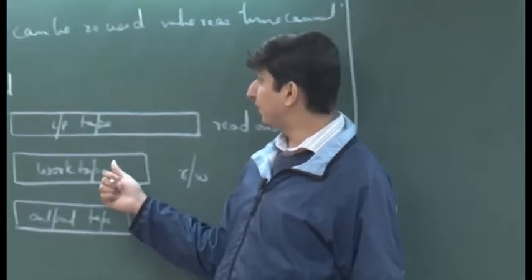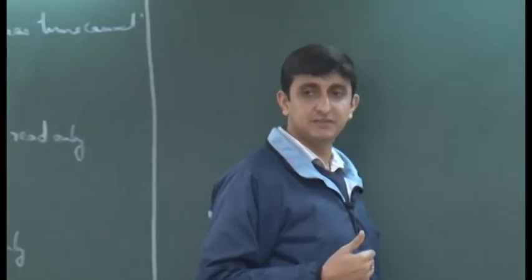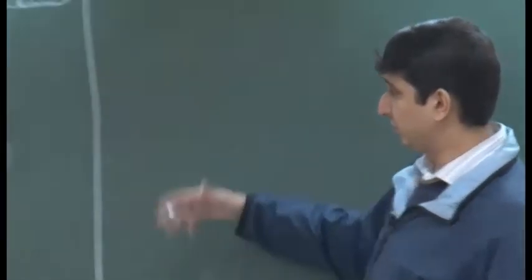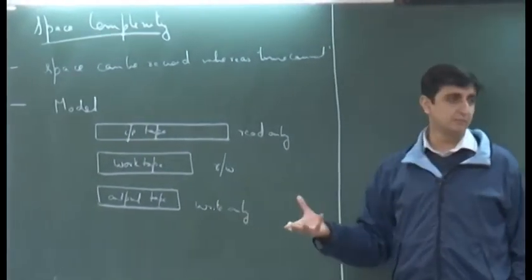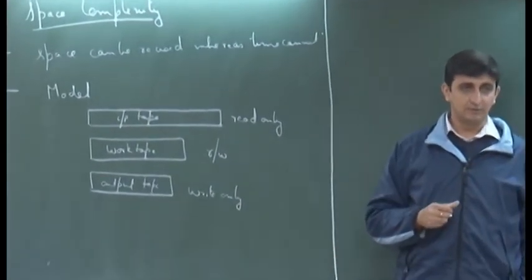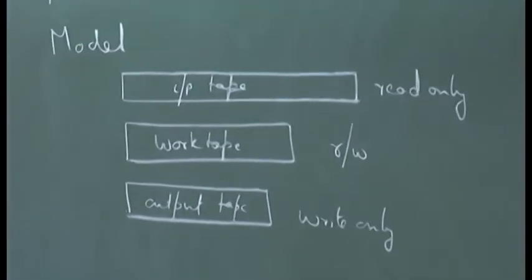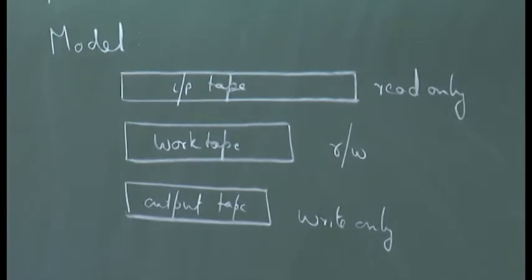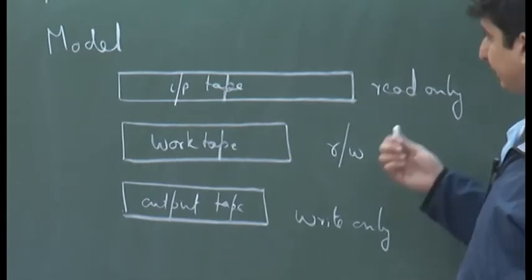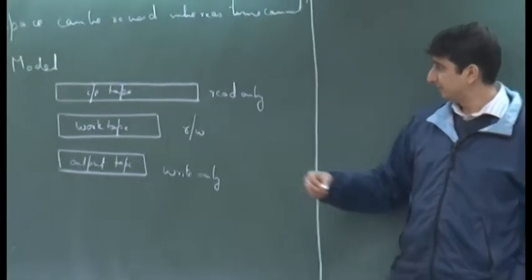Now, when we say that the space used by a Turing machine is the number of cells that it uses, which cells do we count? That is an important question, and it needs to be fixed a priori. Do we count the input tape, work tape and output tape, or some subset of them? Clearly we do need to count the work tape, because that is where we are performing our computations. So, that needs to be counted.